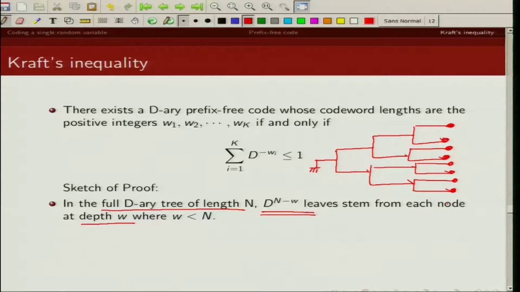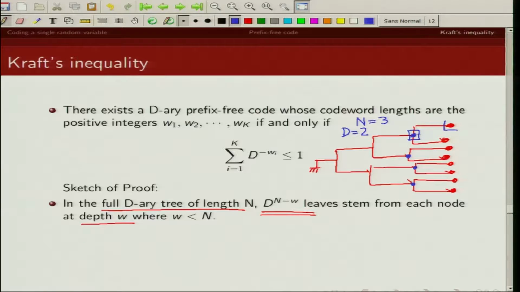Now you can see that if you look at nodes at depth 2, n in this case is 3, D in this case is 2. Now take any node at depth 2, let's say we take this node. How many leaves are stemming from this particular node?